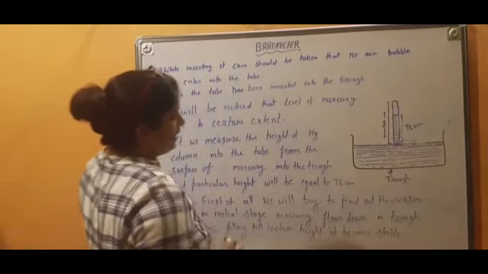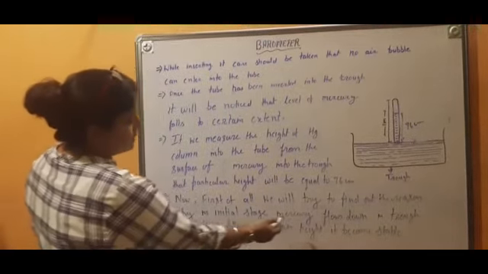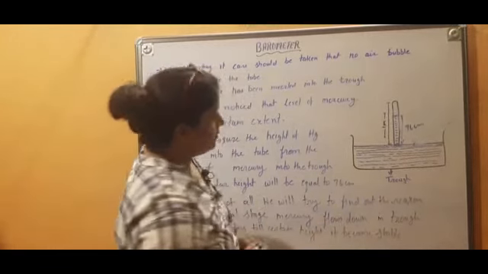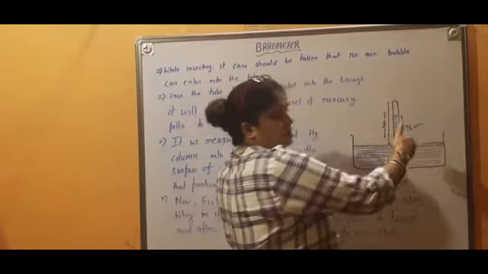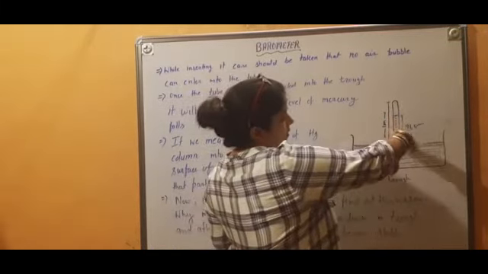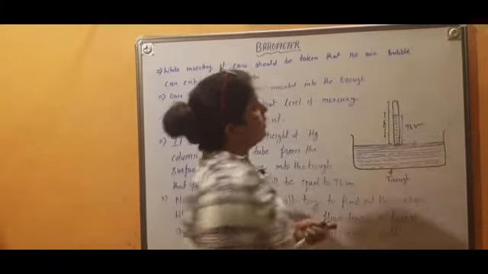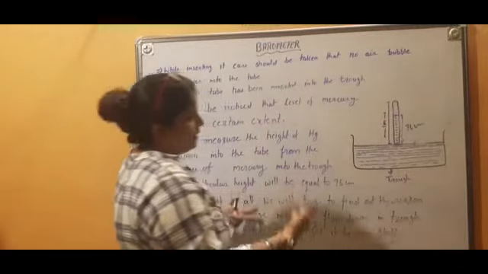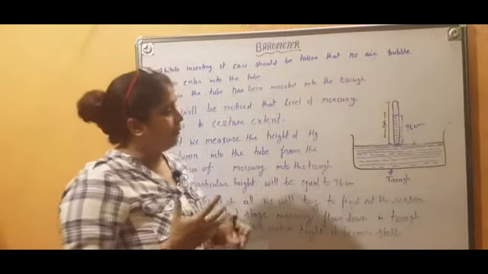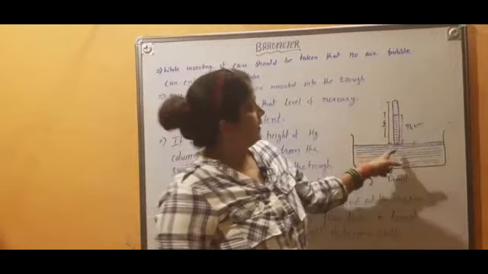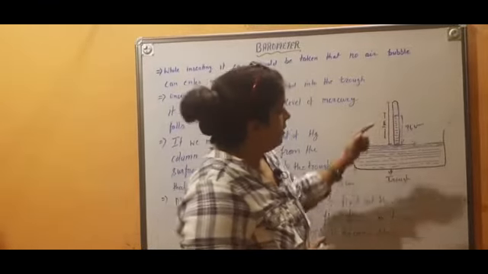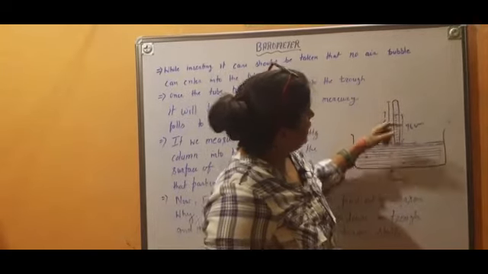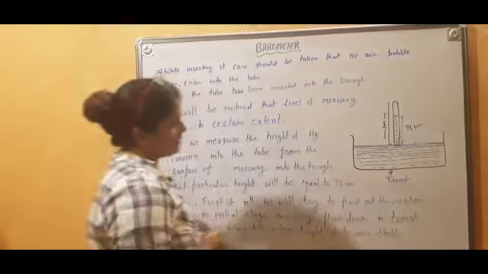Now first of all, we will try to find out the reason why in the initial stage mercury flows down in the straw, and after falling to a certain height it becomes stable. If the mercury started flowing, it may completely fall down, meaning maybe the tube will become vacant. Why after a certain height did it become stationary? We are going to find out the reason. For that we will compare the initial stage when the tube was completely filled and the stage where, after falling up to 76 centimeter, it became stable. So let's see.